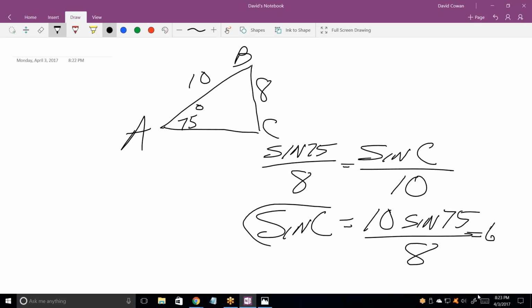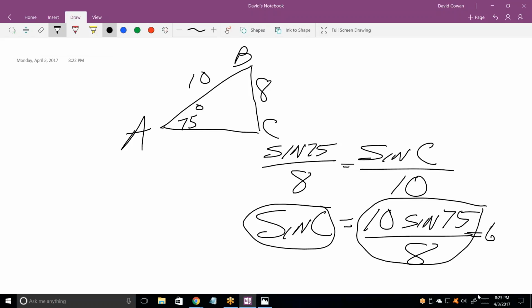We're figuring out the sine of C. It's not going to be in degrees. First of all, figure out the number, and then we'll take the inverse sine of that number to figure out the angle. But this is a number. Very important in trig that you learn to distinguish between what's going to be a number and what's going to be an angle. You take trig functions of angles to get numbers. You take inverse trig functions of numbers to get angles.